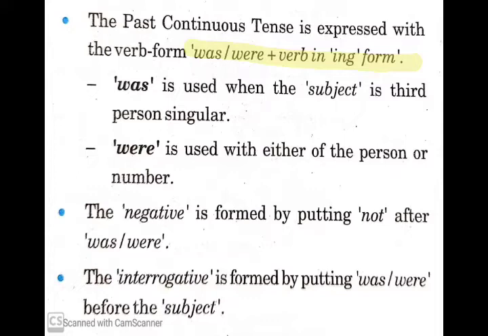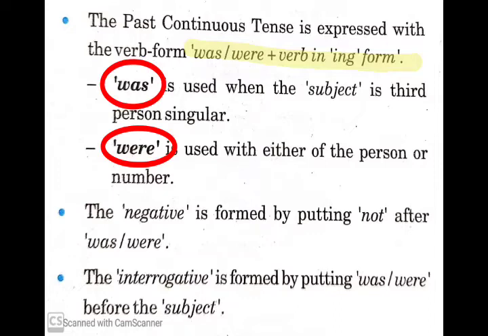Students, if you remember, in present continuous tense also I told you that whenever there is an ing form of the verb, it means continuous tense. And because it is past tense, we are using was, were instead of is, am, are.